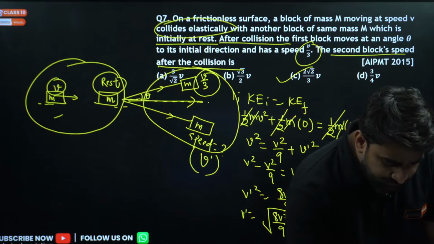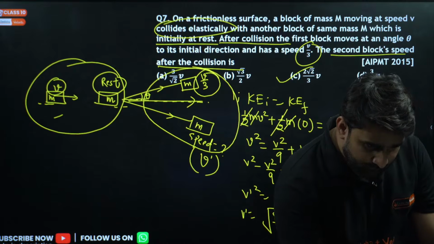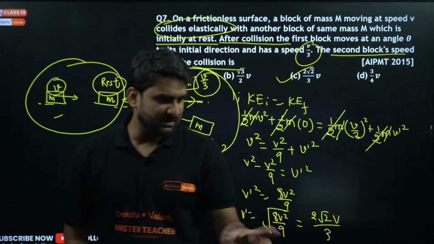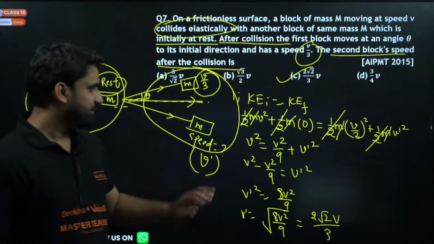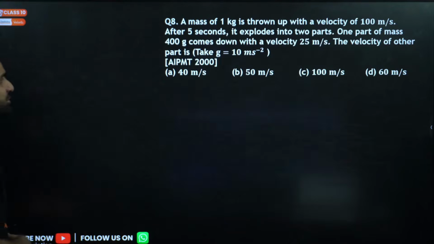Who is correct here? Shiva is absolutely correct. Raju, I think you should solve this question again. You might have made some mistake somewhere. So this is the answer, 2 root 2 v by 3, option number C. Moving to next question, question number 8.